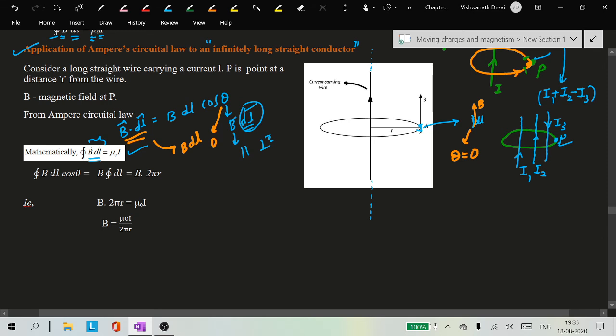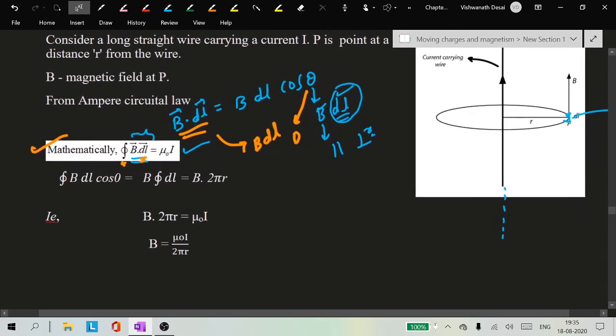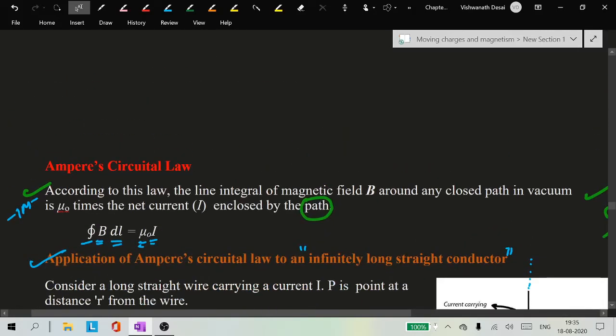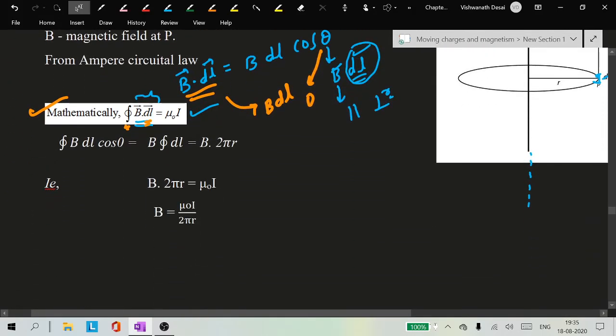Okay, now according to Ampere's circuital law, the line integral of a magnetic field over a closed loop is equal to mu naught times the current in it. Now I use the same thing here.